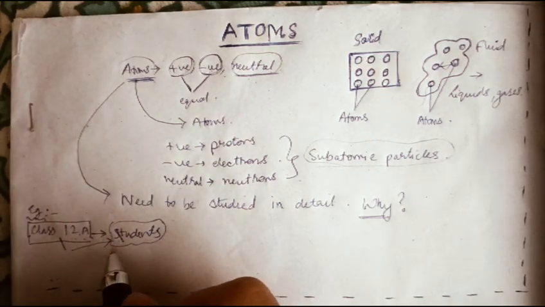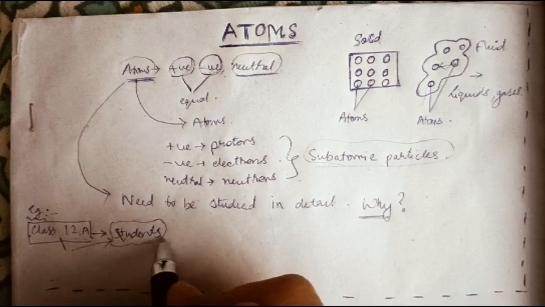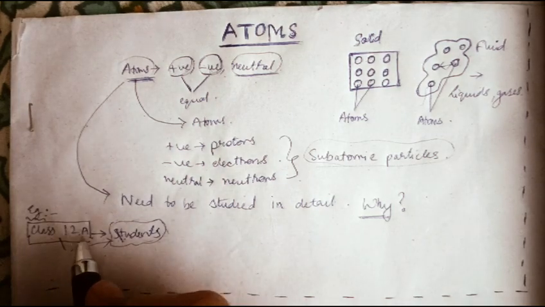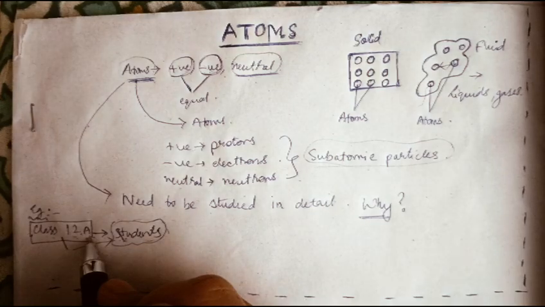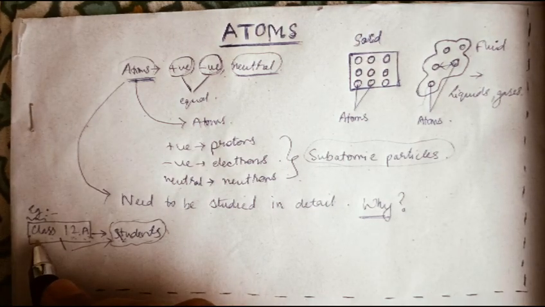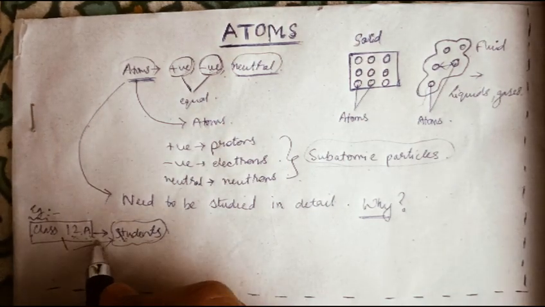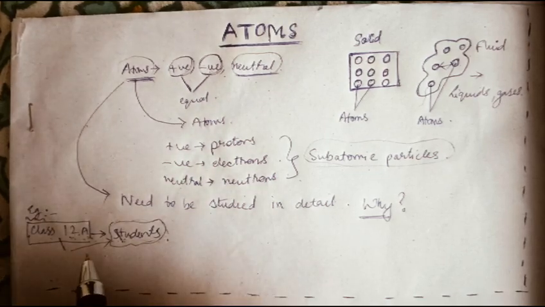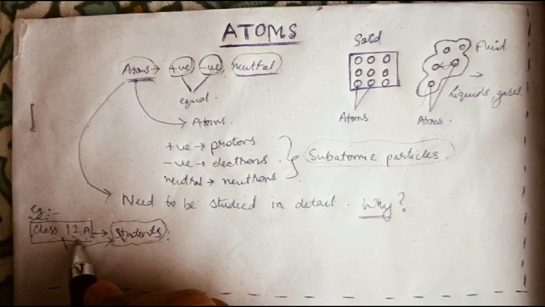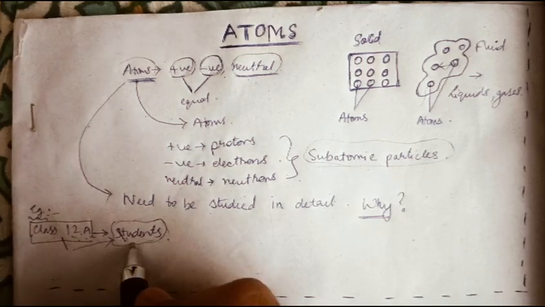So students here are the constituents of class 12A. They make up the class, and so if we have to know about the property of class 12A, we have to look at the properties of the students. In order to understand the nature of class 12A, we need to know about the nature of students.